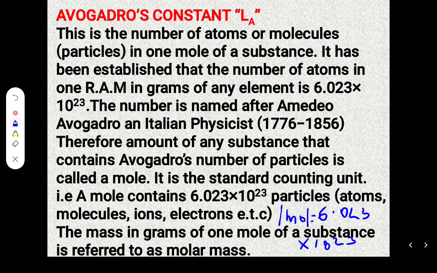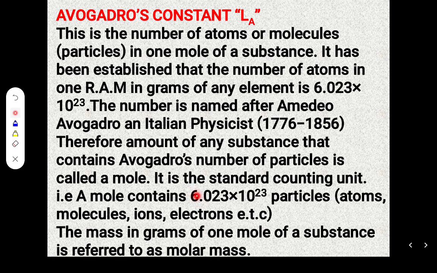This is quite an enormous number. If there are this number of particles in a sample, then you are talking about a mole. What we call a mole of anything is simply this number.